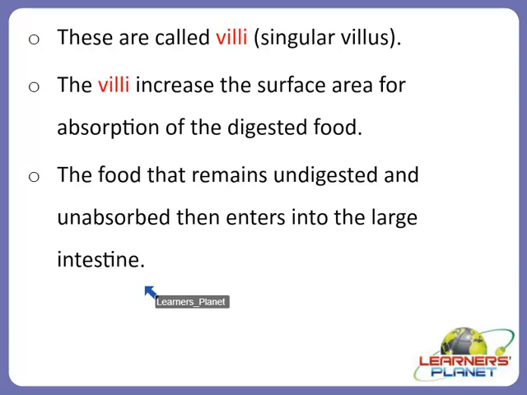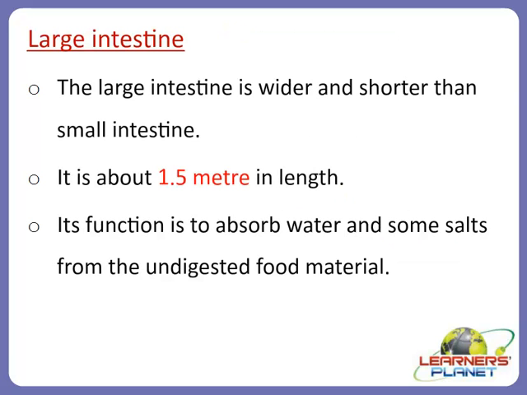But before assimilation, we should know what is actually going on in the large intestine, because absorption of the digested food occurs in the small intestine, but the food that remains undigested enters into the large intestine. So let us now first discuss the large intestine.